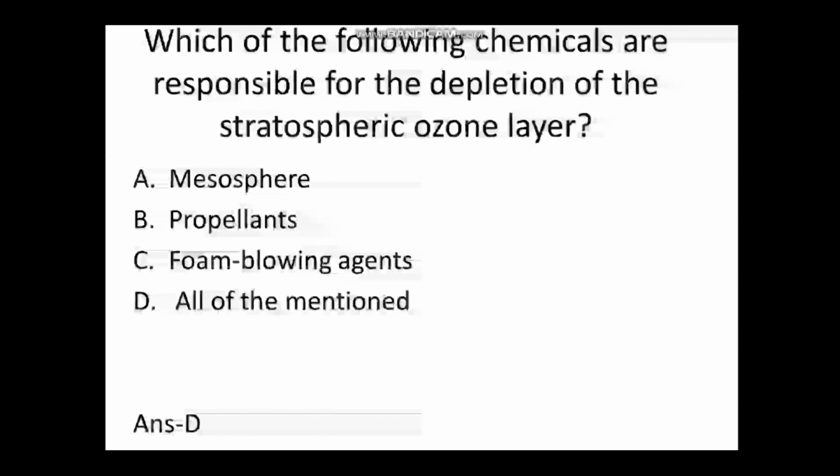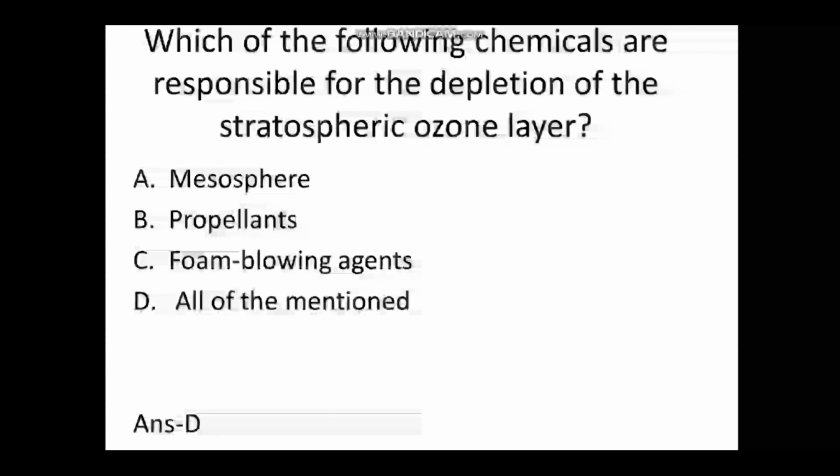Next question is, which of the following chemicals are responsible for the depletion of stratospheric ozone layer? First is mesosphere, then propellants, then third option is foam blowing agents, and fourth is all above. And the correct option is all above.